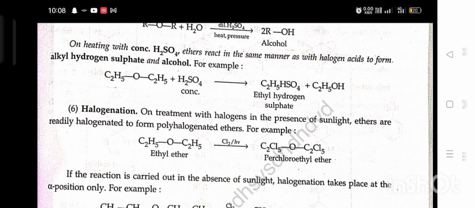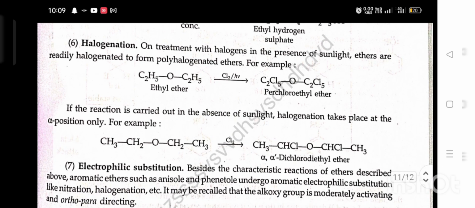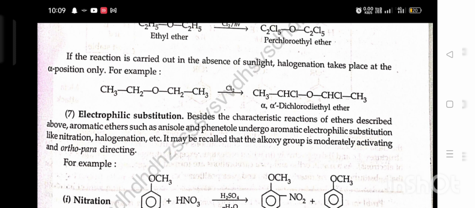Sixth, halogenation. On treating with halogen in the presence of sunlight, ethers are readily halogenated to form polyhalogenated ether. For example, ethyl ether in the presence of Cl2 and hv, meaning sunlight, gives perchloro ethyl ether. If the reaction is carried out in the absence of sunlight, halogenation takes place at the alpha position only. For example, ethyl ether plus chlorine gives alpha chloro diethyl ether.